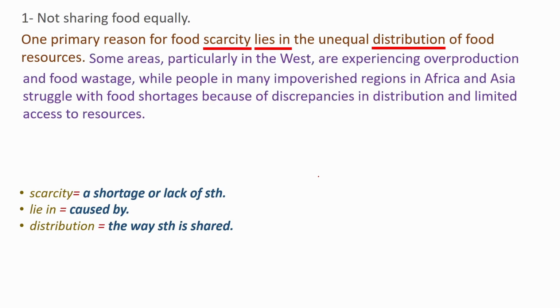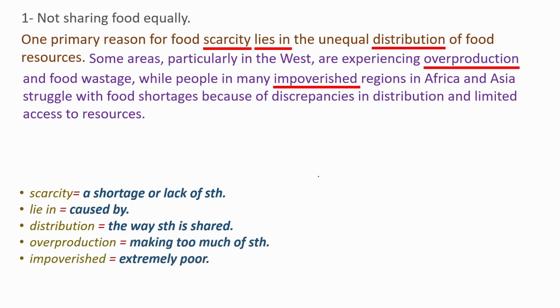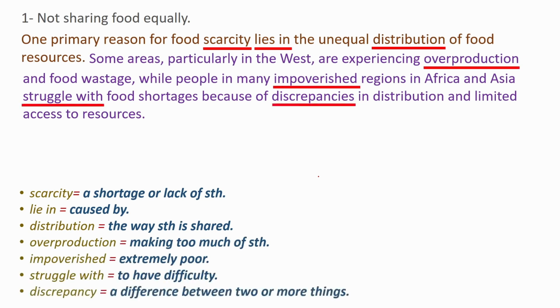Some areas, particularly in the West, are experiencing overproduction and food wastage, while people in many impoverished regions in Africa and Asia struggle with food shortages because of discrepancies in distribution and limited access to resources. Overproduction, making too much of something. Impoverished, extremely poor, struggle with, to have difficulty. Discrepancy, a difference between two or more things.